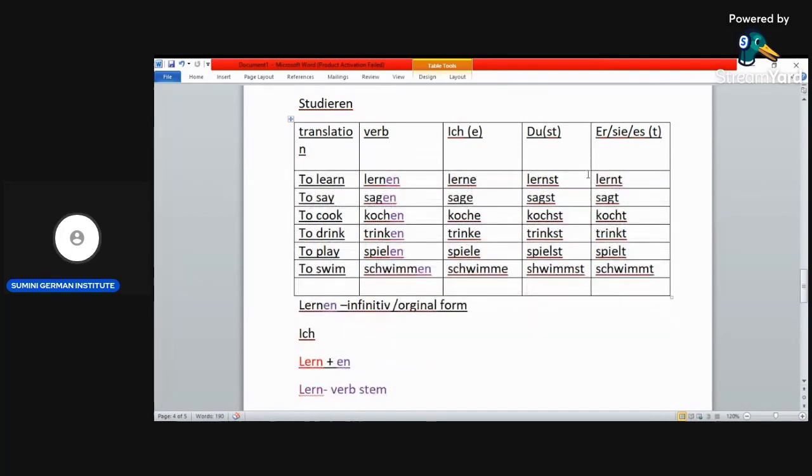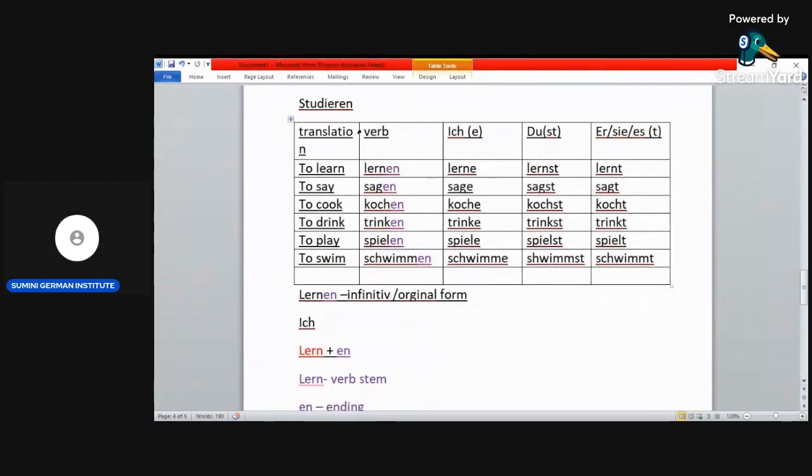So this is the first person, second person, all singular, right? So ich, I, du, you, er, sie, es, he, she, it. So this is how they are conjugated. Okay. Now we can do the plural.